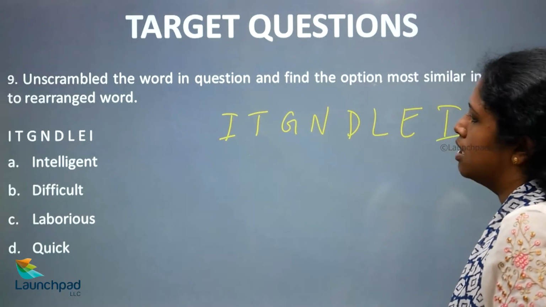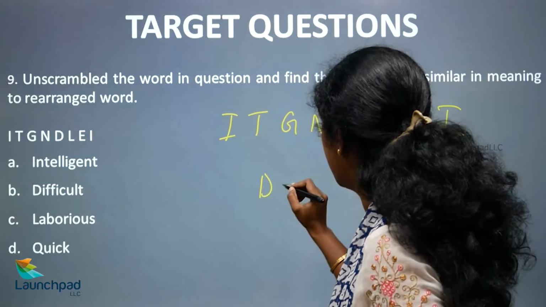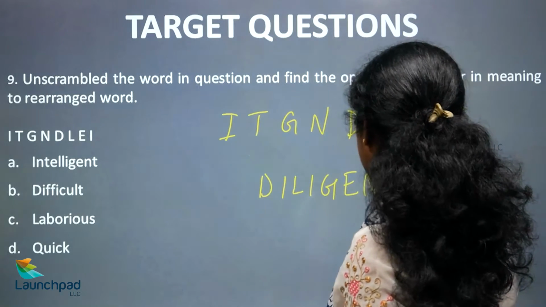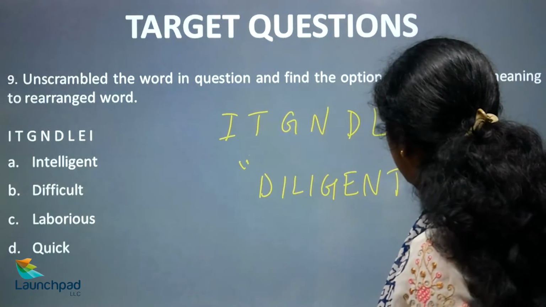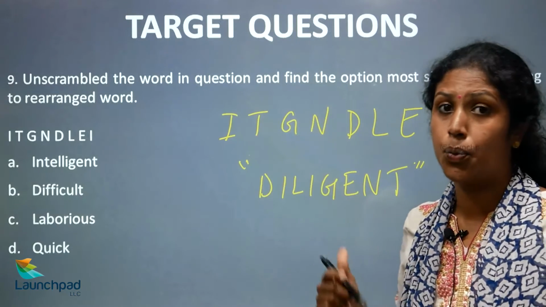C-I-T-G-N-D-L-E-I. From this you have to see which is the word that is possible. So maybe it is diligent.